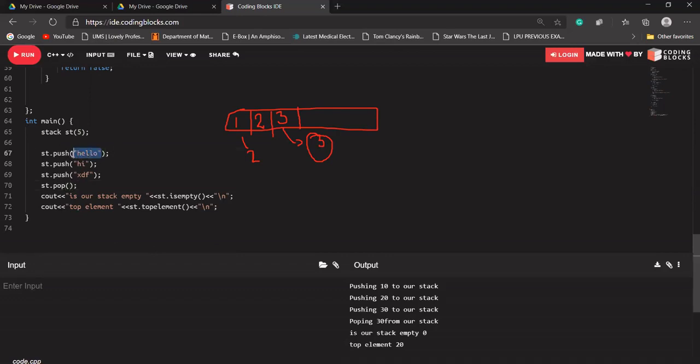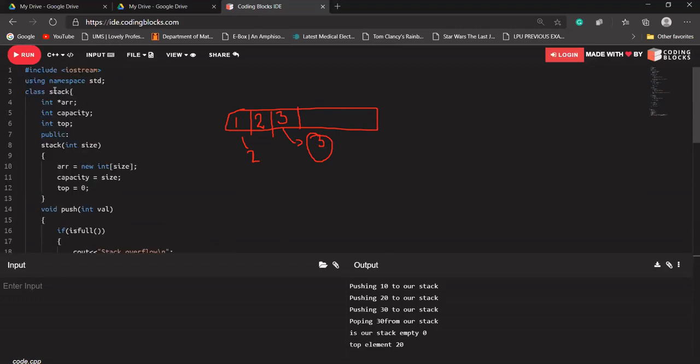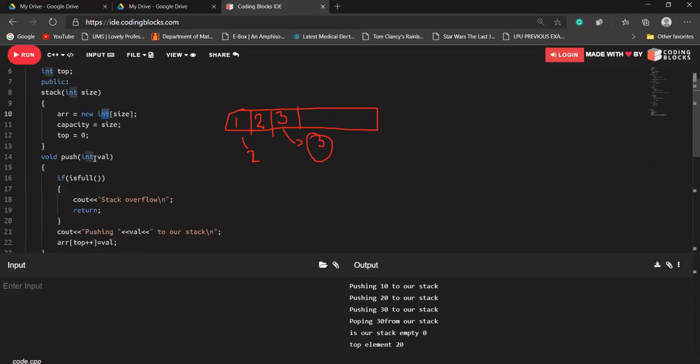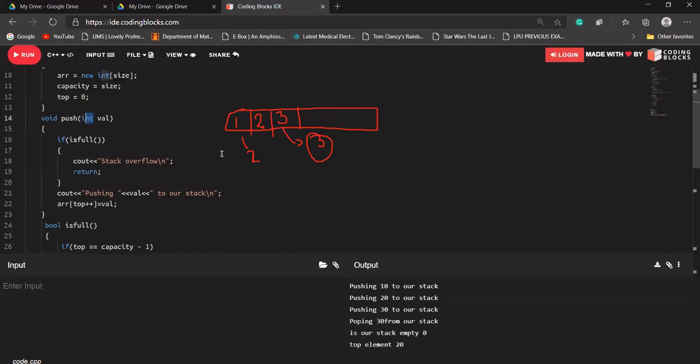So we have to update this for string as well. At every place where we have written int here, we have to update it as string. Instead of writing int here, I have to type string here, and here as well. We can see we have to change all the things according to string. So C++ gives us an advantage. They have given us the concept of templates. So let's try to implement a template for this code.